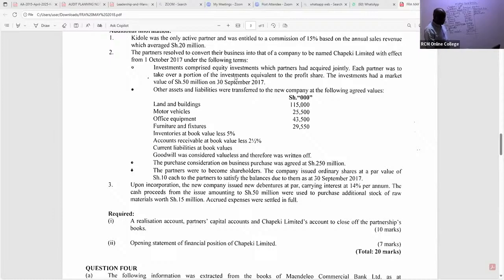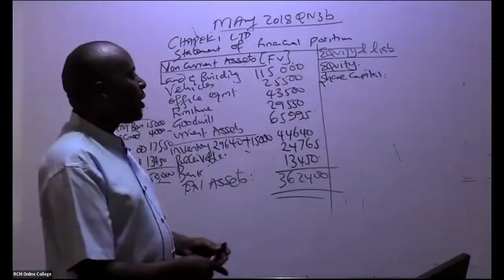Investments comprised equity investments which partners had acquired, that can't help us. Look at this point here. The purchase consideration on the business purchase was agreed at 250,000. The partners were to become the new shareholders here. The company issued ordinary shares at a par value of shillings 10 each to the partners to satisfy the balance due to them as at the closure of the year. That must be the purchase consideration. So instead of giving them the cash, we gave them shares.